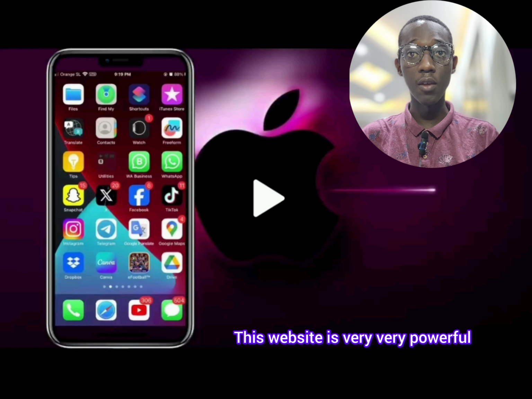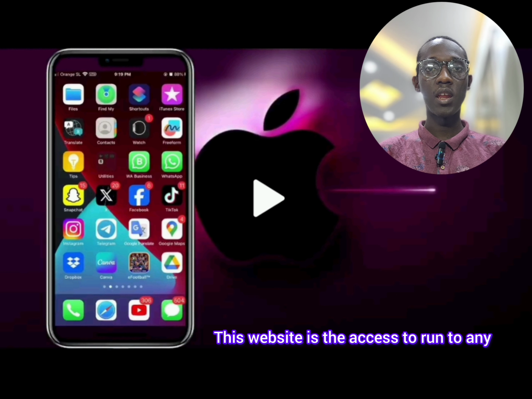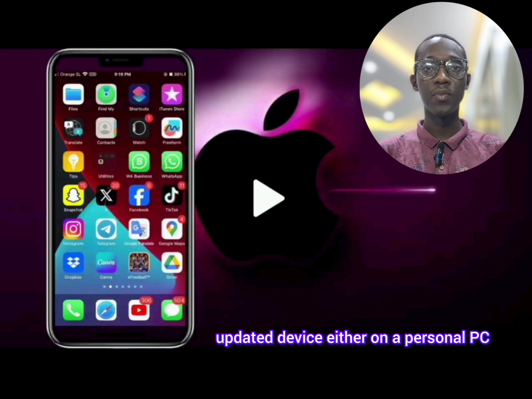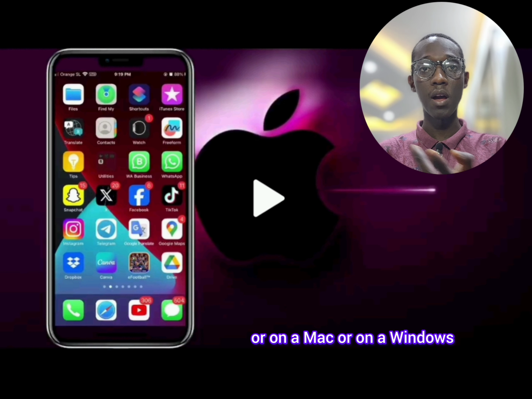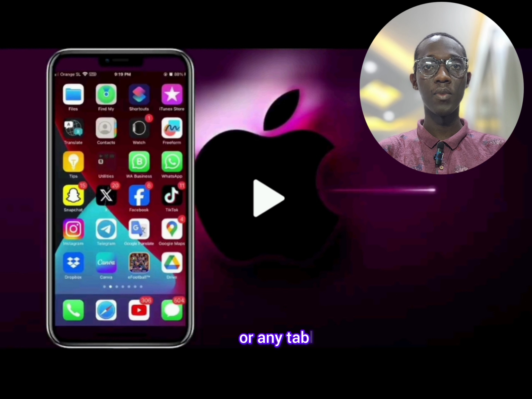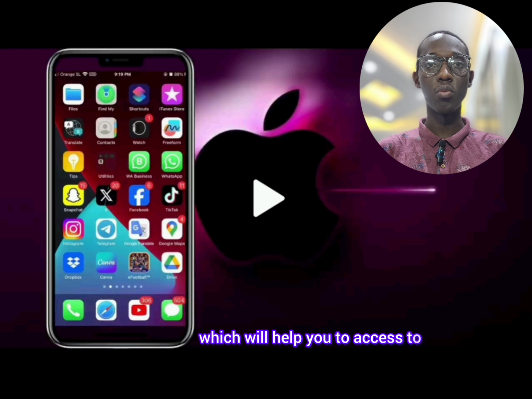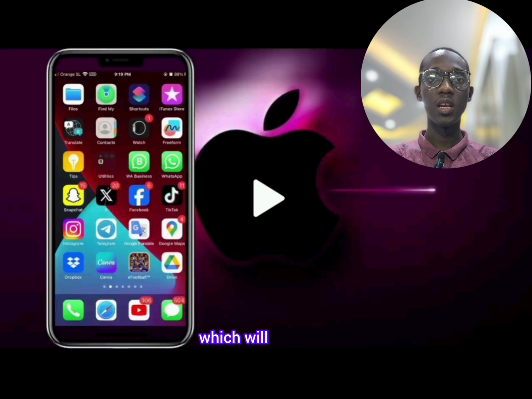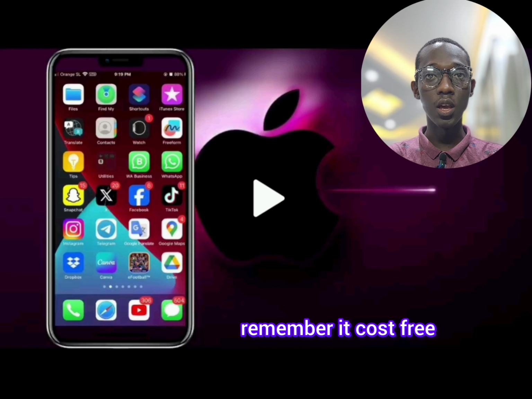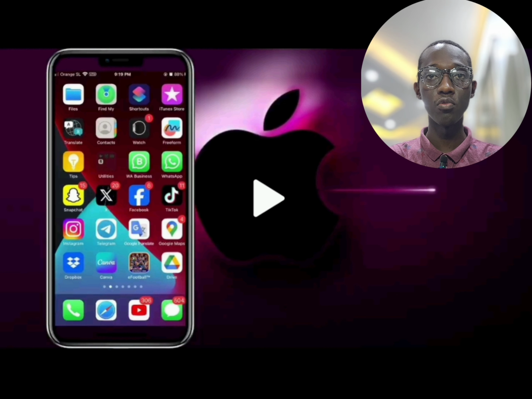Family, this website is very powerful. This website can be accessed on any updated device, either a personal PC, a Mac, a Windows, or any tablet you have. The only thing you need is strong internet, which will help you access the website. Remember, it costs free. You don't need to pay before you have access to the website.